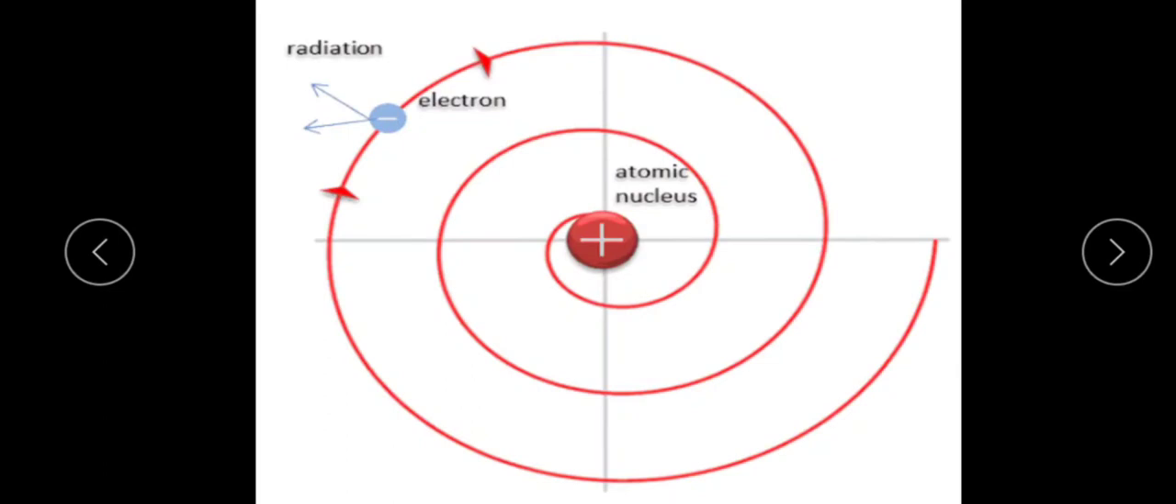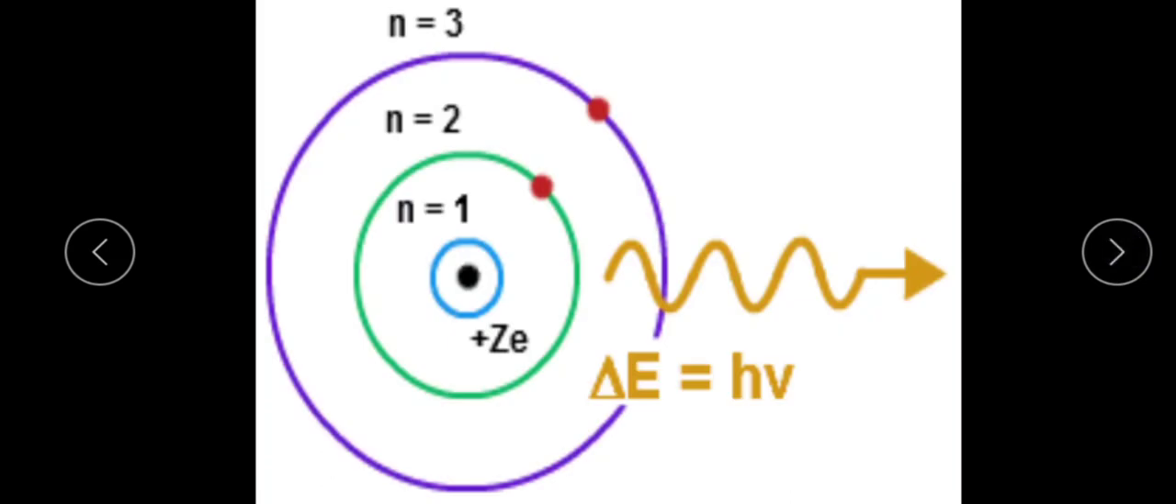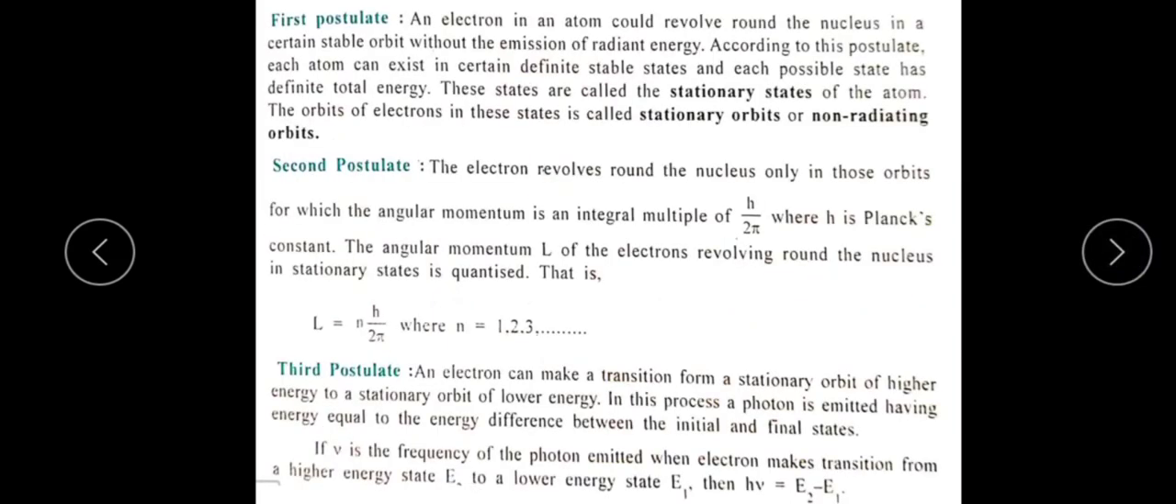So finally the next thing is Niels Bohr's atomic model. That is the Bohr's model of the hydrogen atom. Niels Bohr in 1913 made certain modifications in the atomic model by adding the ideas of the newly developed quantum hypothesis, and gave a new atomic model. It is in the form of three postulates, in which the first postulate is,